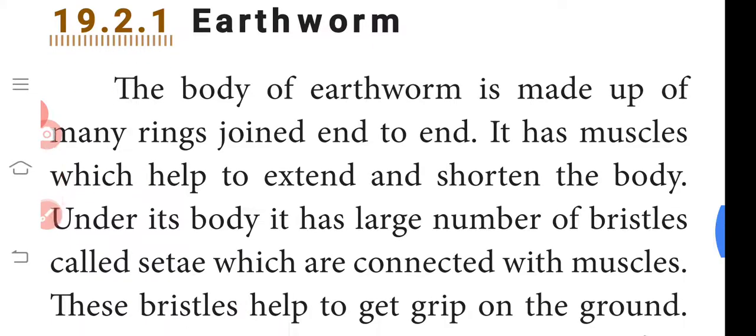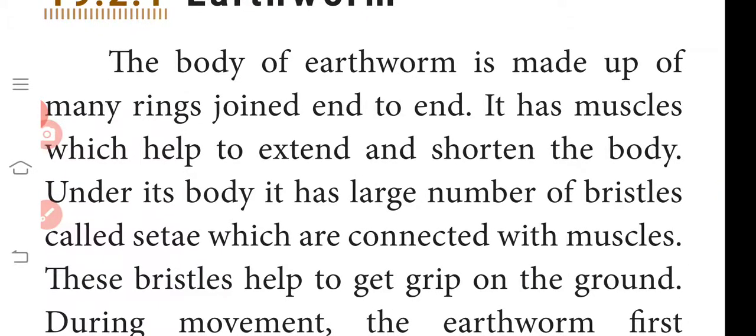Next we discuss the first animal, the earthworm. Do you know the earthworm? Yes, you all know the earthworm. The body of an earthworm is made up of many rings joined end to end. It has muscles that help to extend and shorten the body. Under its body, it has a large number of bristles called setae, which are connected with muscles. These bristles help to get a grip on the ground.